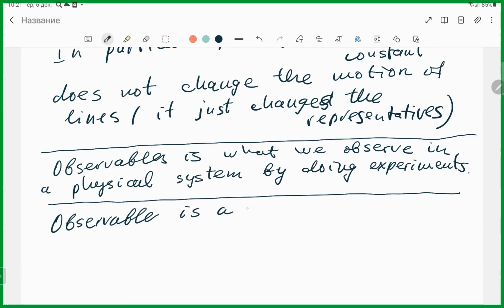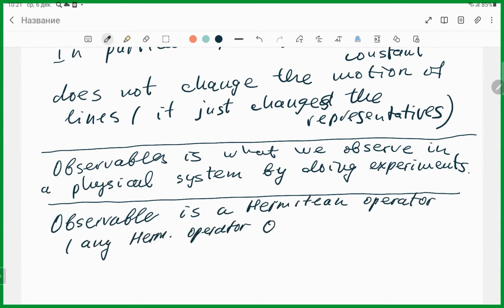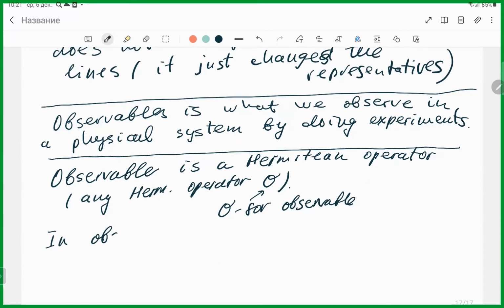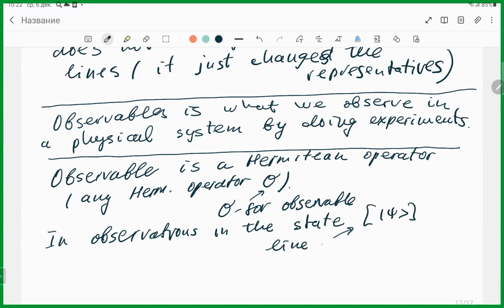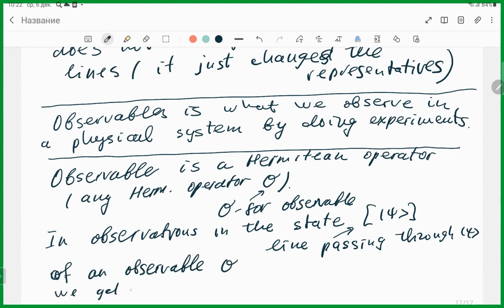Observable is a Hermitian operator, any Hermitian operator, O. I call it O for observable. In observations in the state, the line passing through psi, of an observable O, we get a probabilistic distribution. What does it mean?